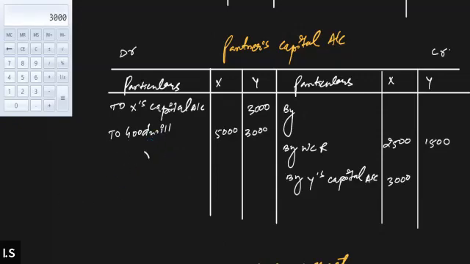Yes, sir. Clear. The amount of goodwill that is given in the question needs to be distributed among the partners, written off between the partners. Therefore I have debited their account. Okay, moving on to the next point.